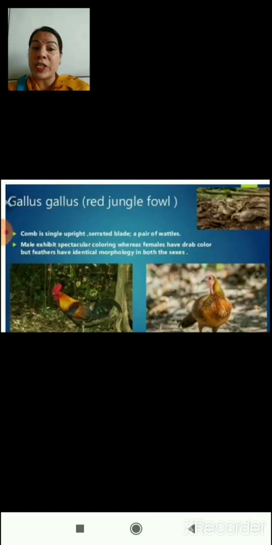Gallus is red jungle fowl and it has certain specific features. Its comb is in a single upright condition with serrated blades, and a pair of wattles are present in its body. The males of this Gallus exhibit a spectacular coloring, whereas the females have drab color, but the feathers have identical morphology in both of the sexes. Here you can see the difference between male and female red jungle fowl.